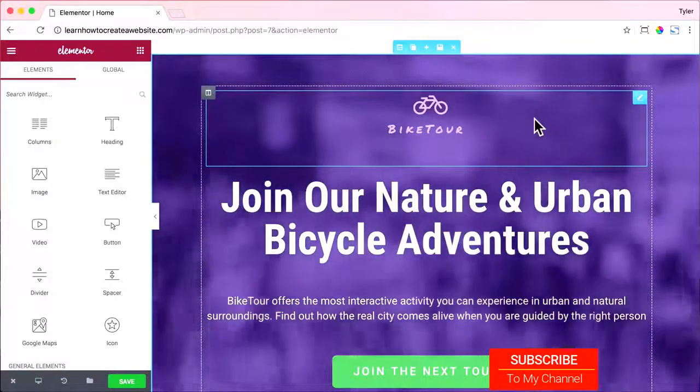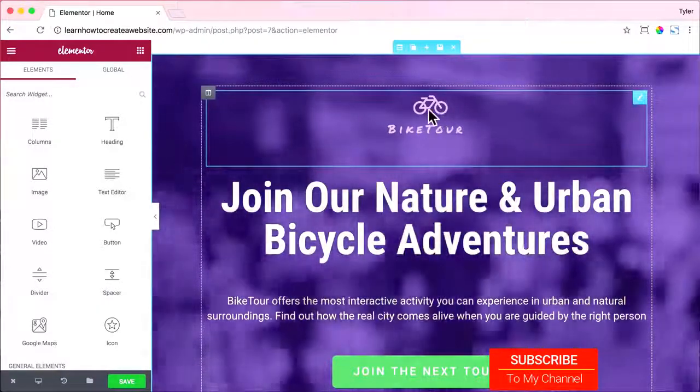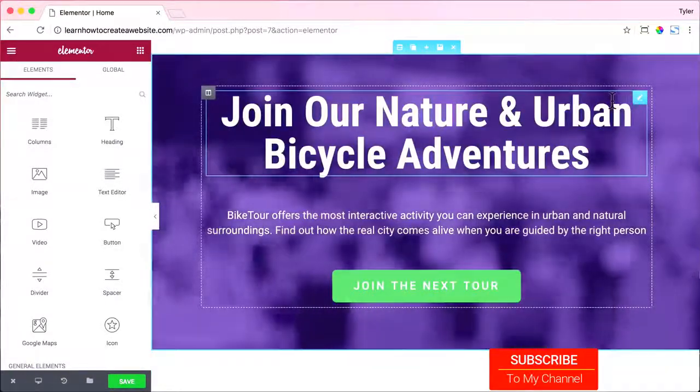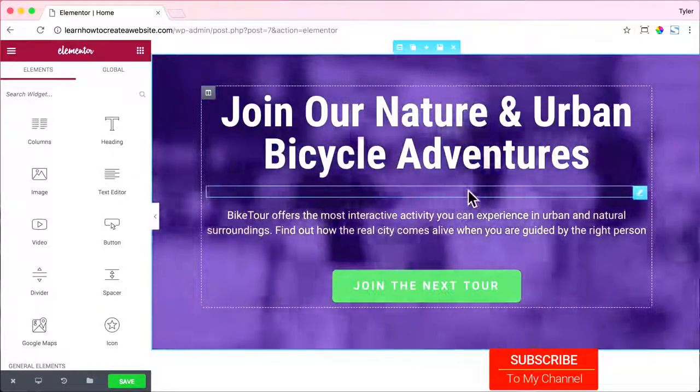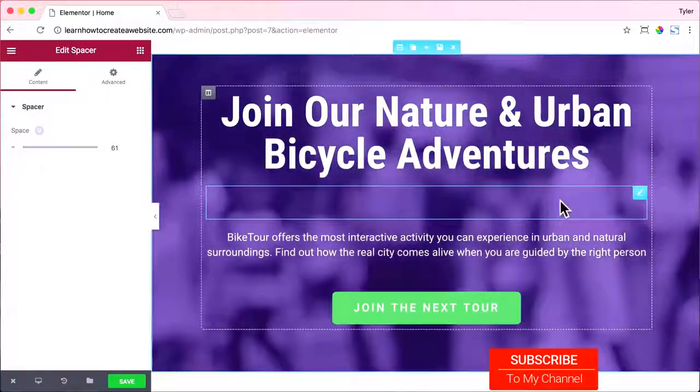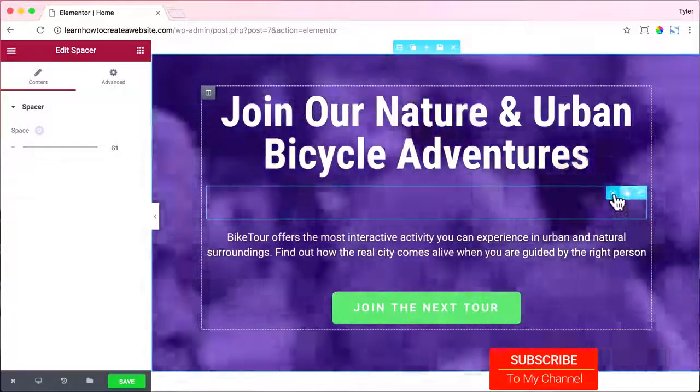So what I'm going to do is just click on this bike tour over here, and I don't want it. So I'm going to go over to the pencil and I'm going to exit out of there. And there's a little space right here, and you can make this space bigger or smaller if you want, but I don't need a space here. So I'm just going to exit out of that one too.